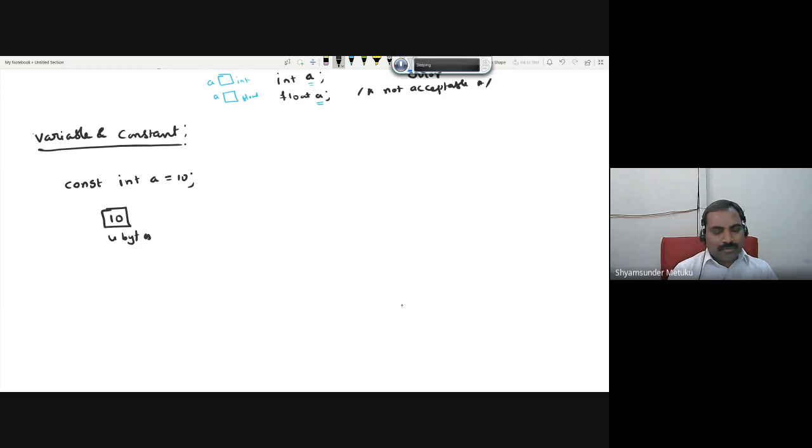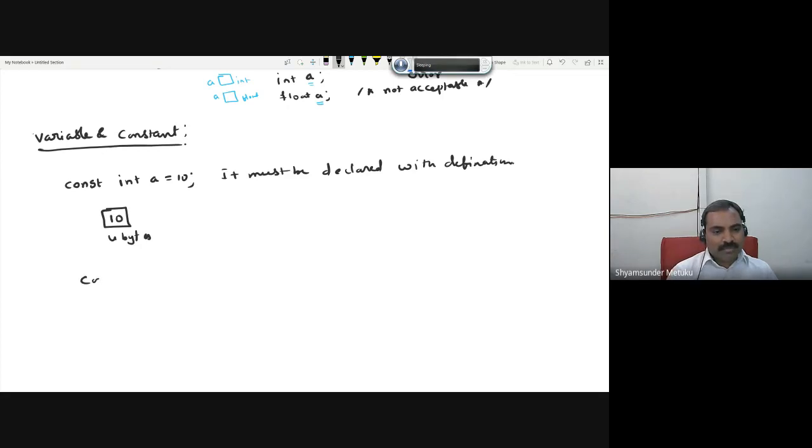Now we have taken two situations in the variable: a variable or memory is allocated without a definition, and memory is allocated with a definition. But you make sure that a constant can never be declared without a definition. It must be declared with a definition. Otherwise, it won't work.